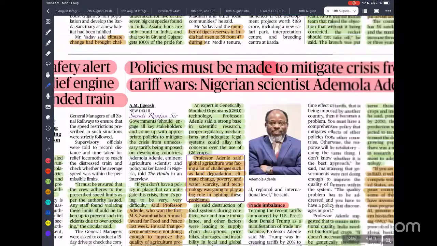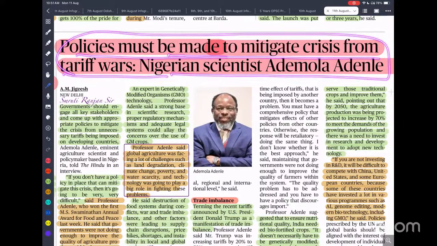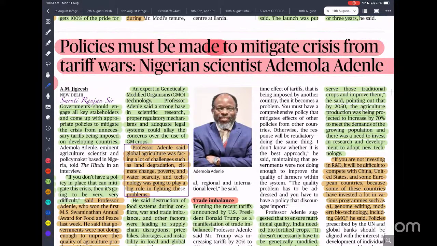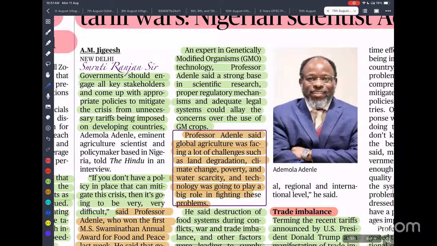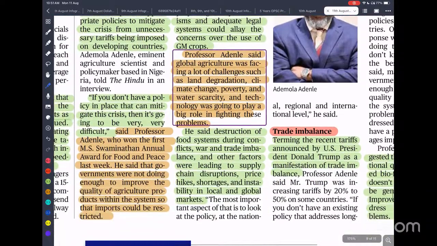Policy must be made to mitigate the crisis from the tariffs, said Nigerian scientist Ademola Adenala. Recently we have seen the crisis happen because of the Indo-USA trade deal negotiation, where the USA tried to push the trade deal through agriculture, GM crops, soybean, but India opposed it because it is going to impact our farmers.